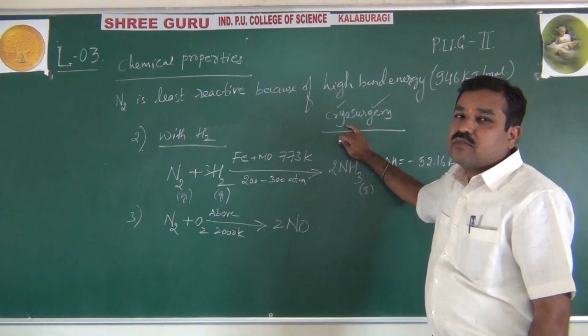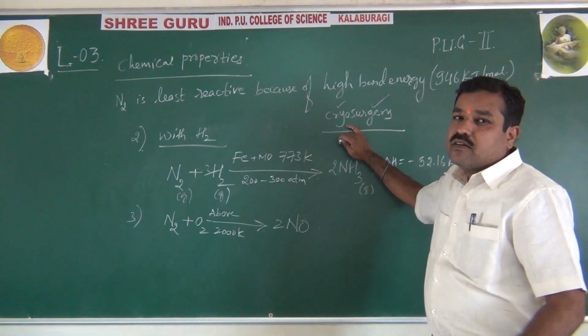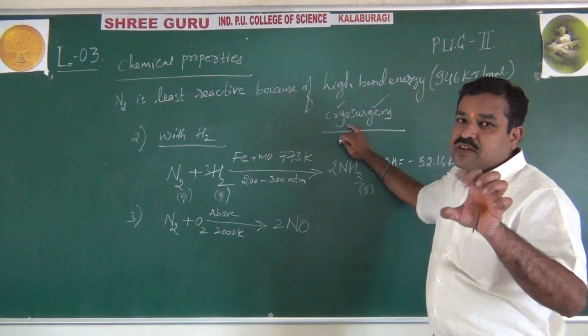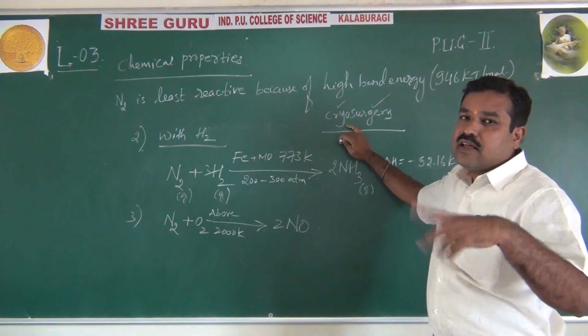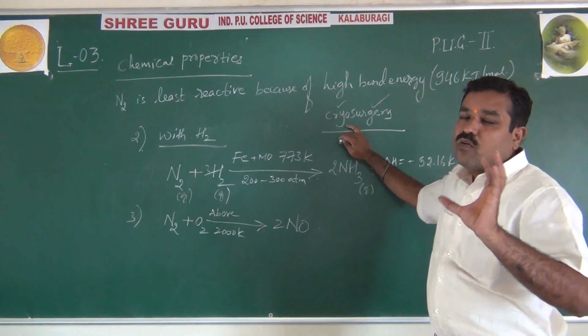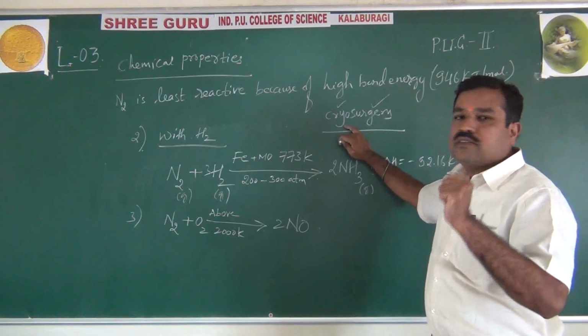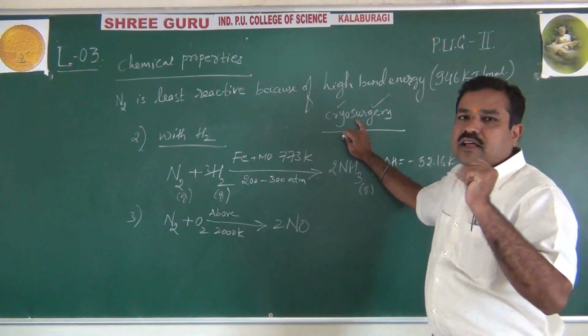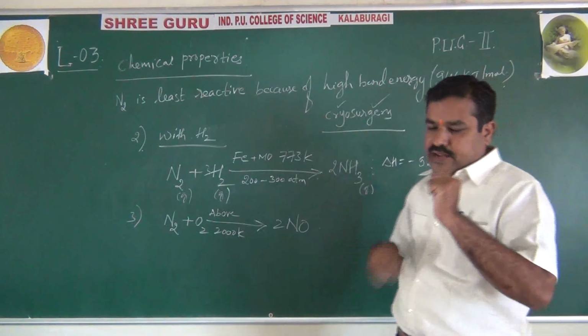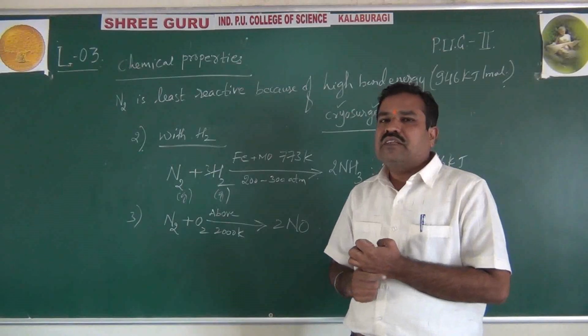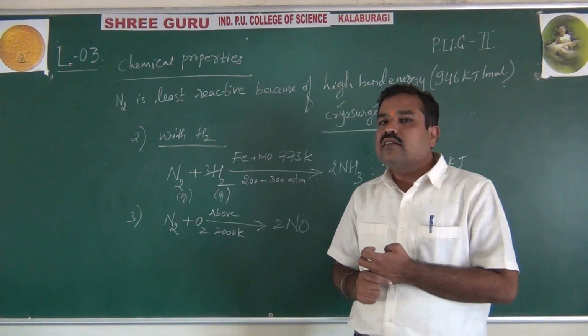Why a low temperature? Because generally you have to make it act as an inert atmosphere, so that bacterial action should not be there on the human parts. While carrying out surgery, this is used. Cryo means low, surgery means handwork. That means handwork carried out at a low temperature. There N2 acts as an inert gas.